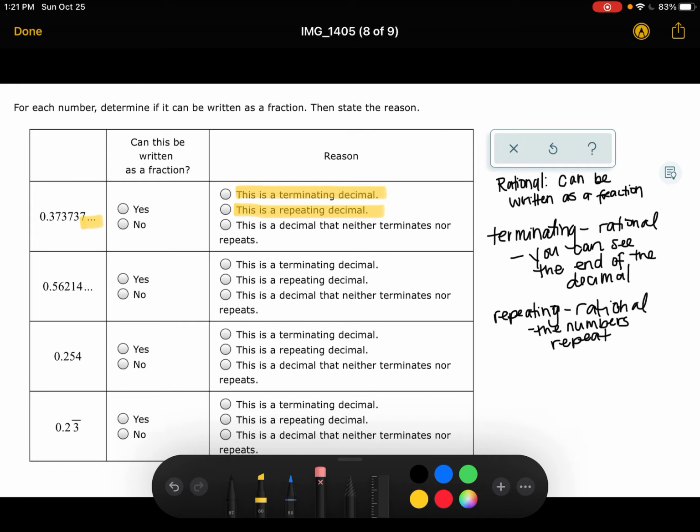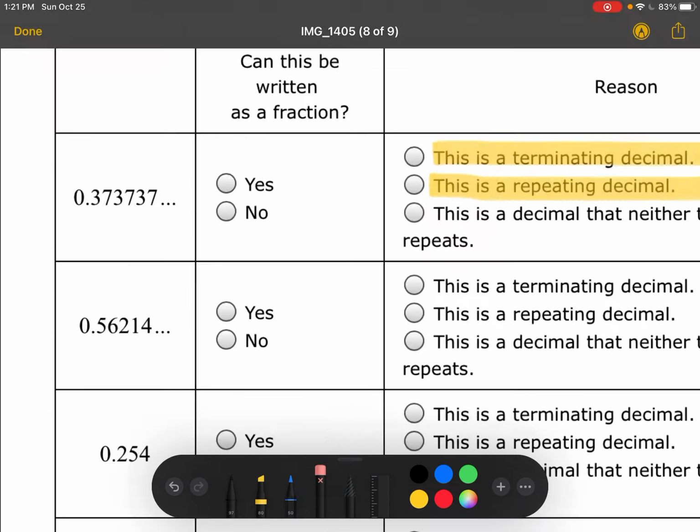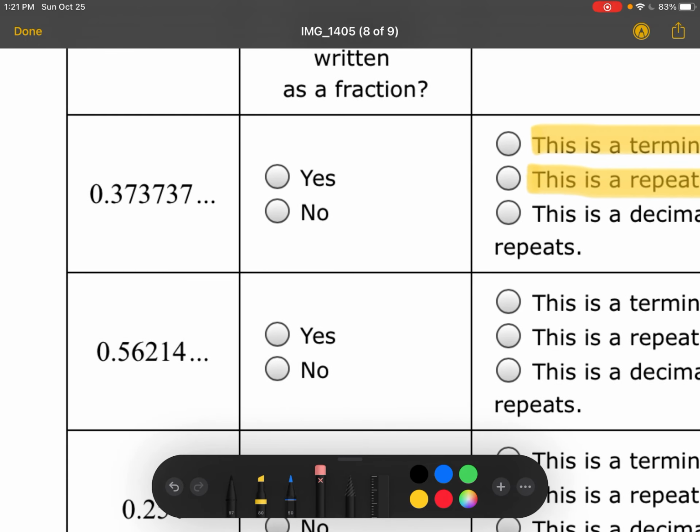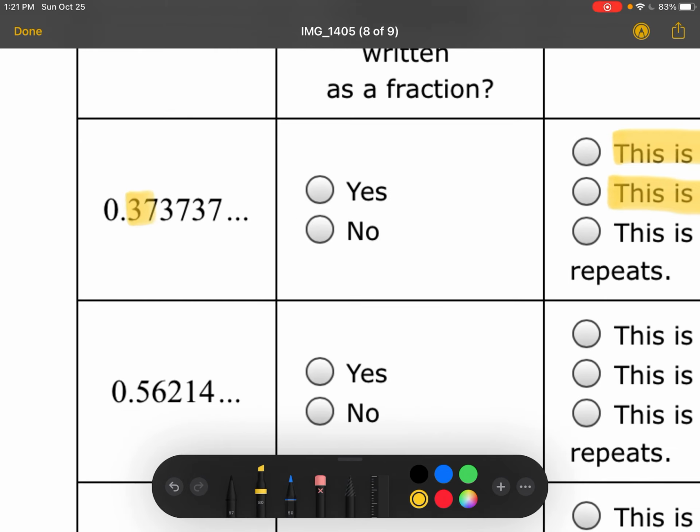So if I look at this, while it will not be terminating, if it was just a random set of numbers and it has these dots, I would say no. But it's not. When you look at this, you have 3, 7, 3, 7, 3, 7.